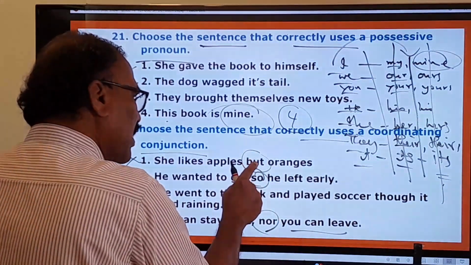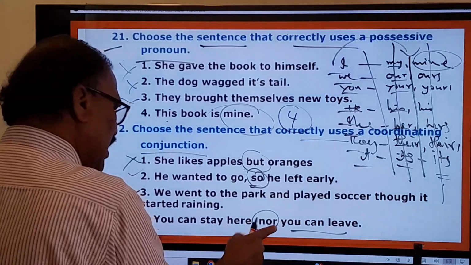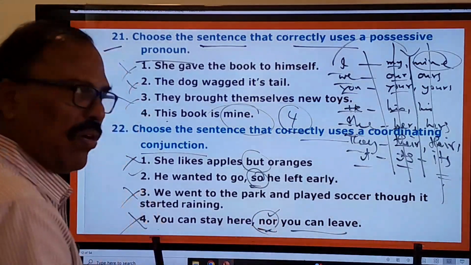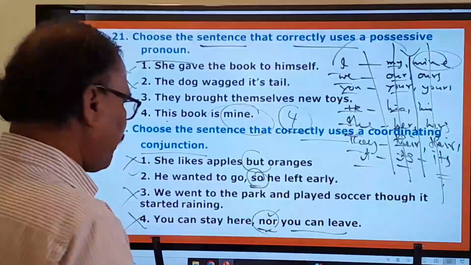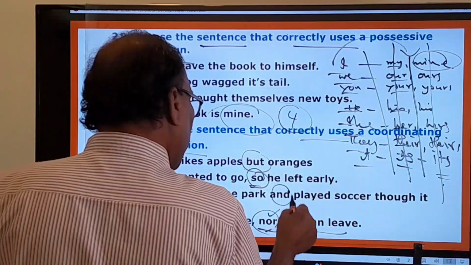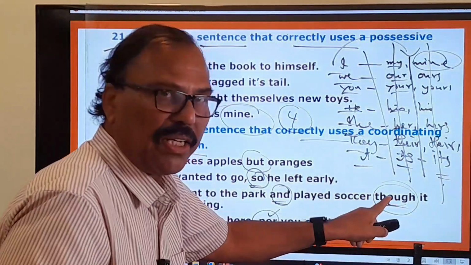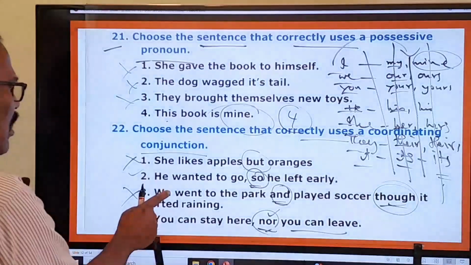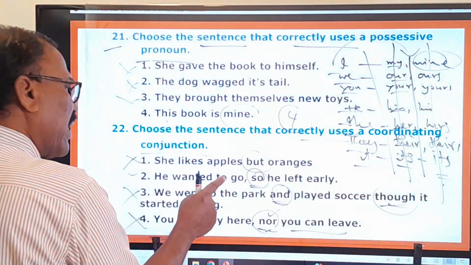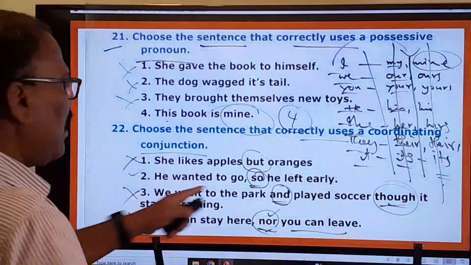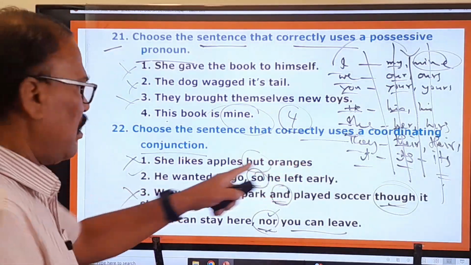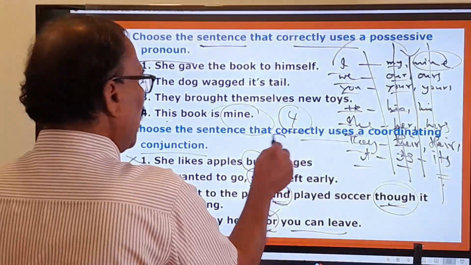Here this coordinating conjunction is wrongly used. In this sentence the coordinating conjunction nor is also a coordinating conjunction, but it's wrongly used. And here this coordinating conjunction and is there, it is wrongly used. It is used with subordinating conjunction. Therefore this is also eliminated. Only in the second one the coordinating conjunction is correctly used, and therefore your answer is the second one.